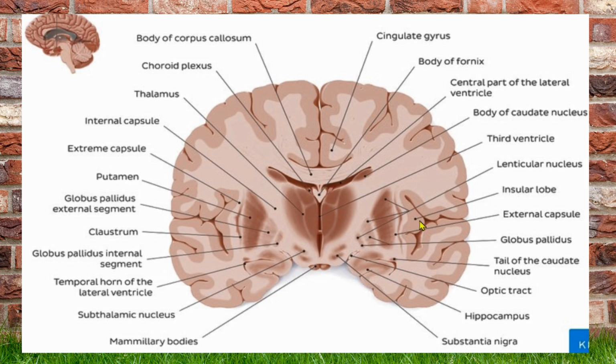That is from medial to lateral. From above downwards, most cranially, the sulci and gyri of the cerebral cortex will be present. In the median aspect, the median longitudinal fissure will be present.